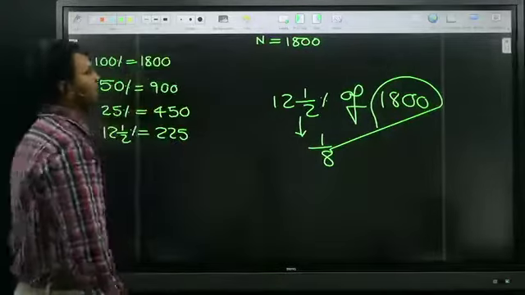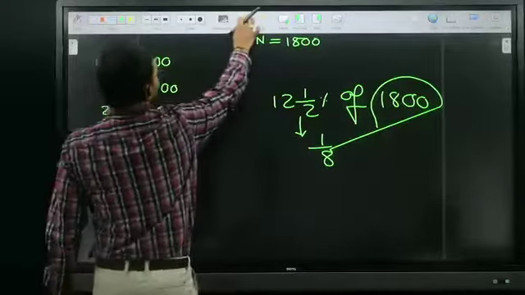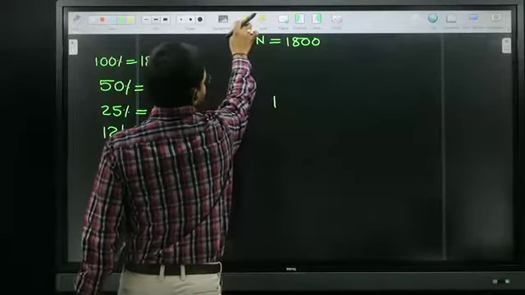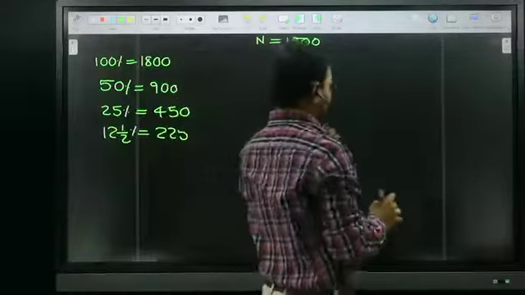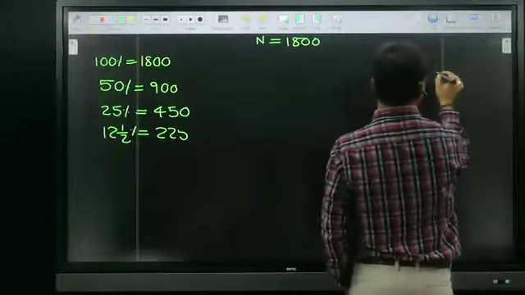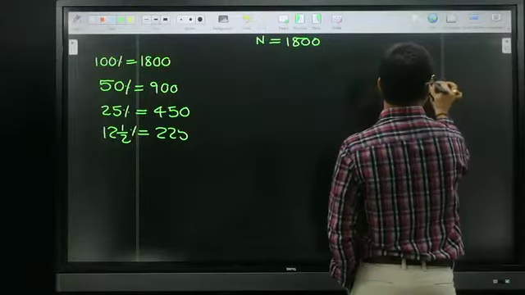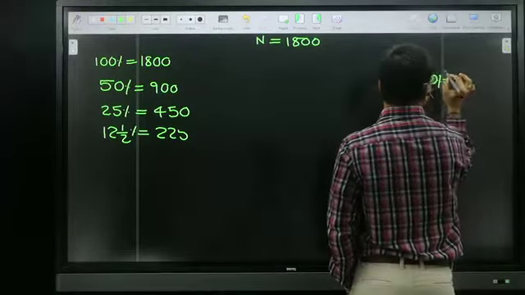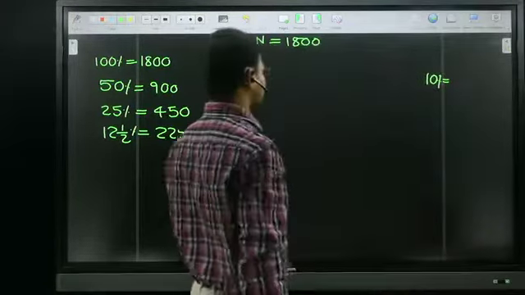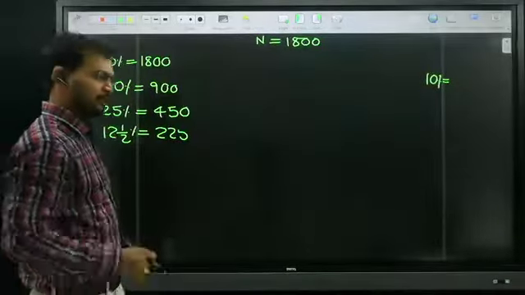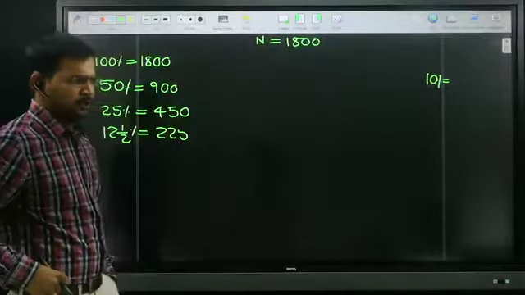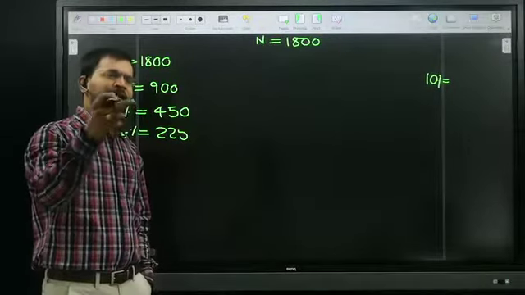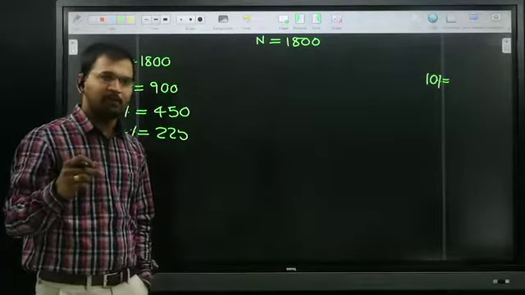Very good. Now the next point is a very, very important point. Listen carefully here: 10%. I already told one concept. To convert any number or fraction into percentage, we need to multiply it with 100.